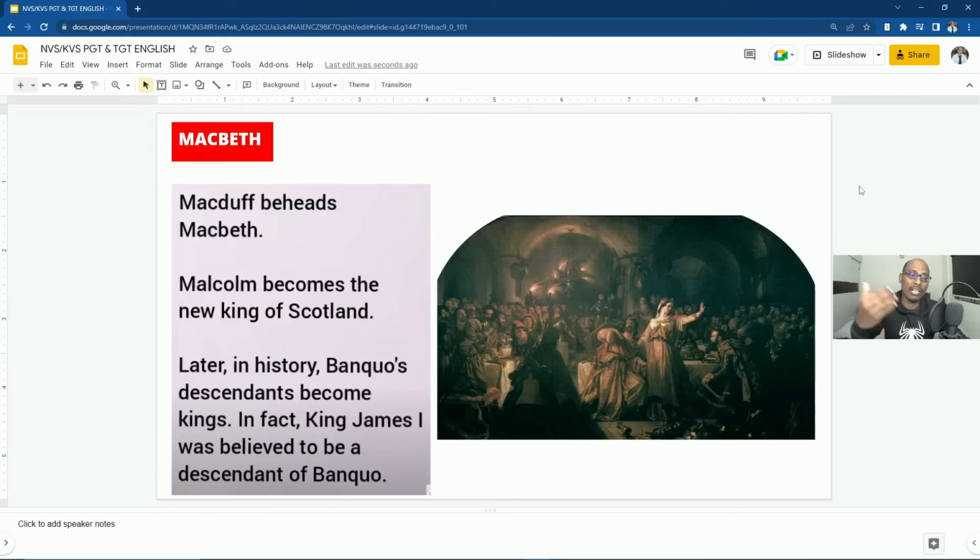Who is Malcolm? The son of Banquo. So later in history, the descendants of Banquo, who was killed by Macbeth, become the kings. In fact, King James I, the Jacobean king, was believed to be a descendant of Banquo.